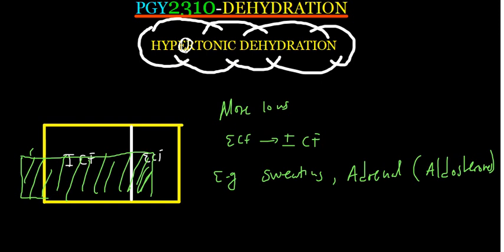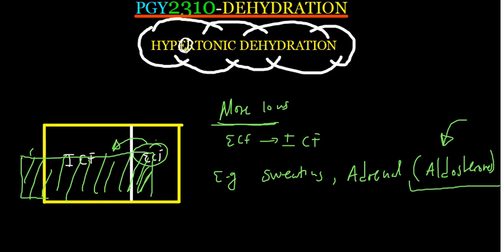Aldosterone is the one which is responsible for reabsorbing ions back in the kidneys. Now, when this is insufficient, it means the ions are not going to be reabsorbed. Because of that, you are going to have a lot of ions being lost even through urine. So because of that, water is going to be moving from the extracellular fluid to the intracellular fluid. What happens is that the cells will start becoming bigger and bigger, right?